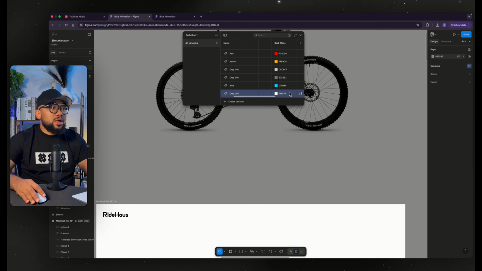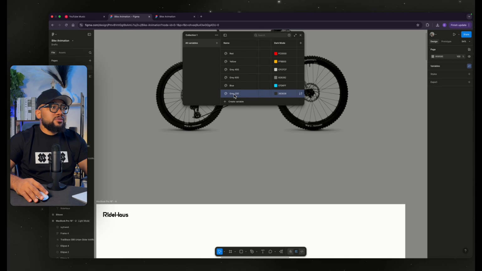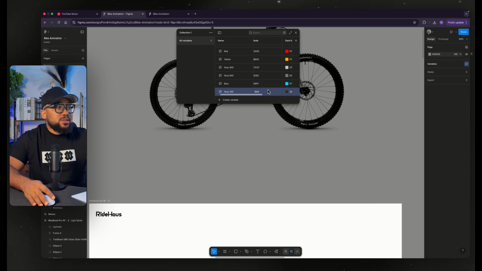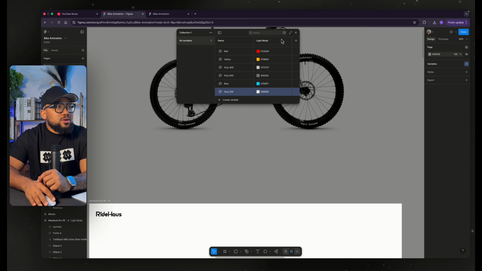And for the dark mode, we are going to also reduce it to this point. So we have defined the gray 200. So once I have that defined, that's just basically how you can actually create your color variables. But if you want to learn how to create these in depth, go to my video where I actually taught how to create color variables.